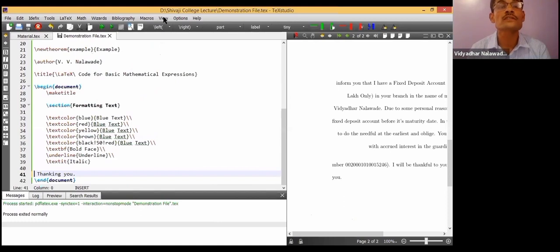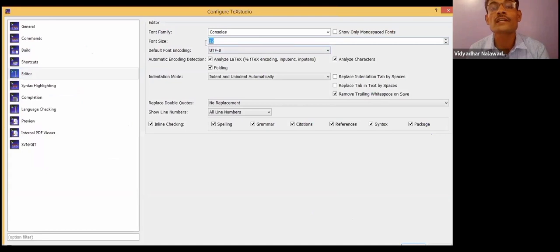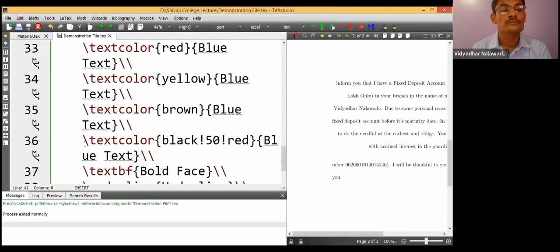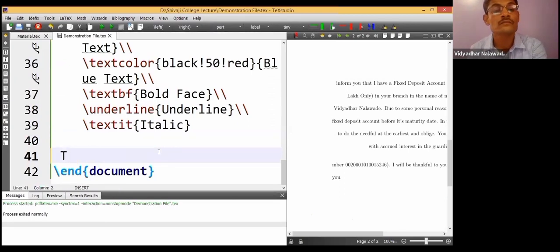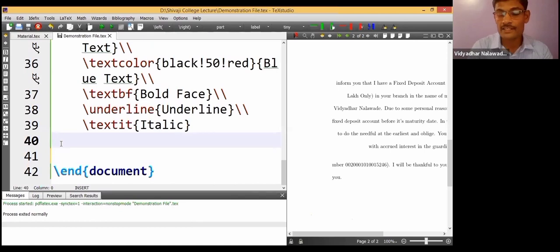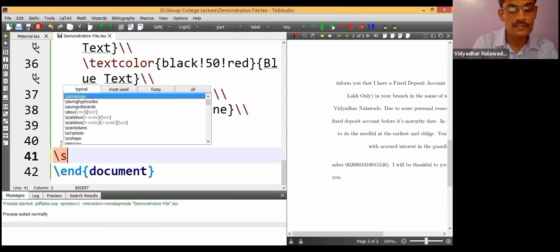Let me delete this and increase the font of the editor so that everything is clearly visible. With these small formatting aspects done, now let me go to the mathematical topics.